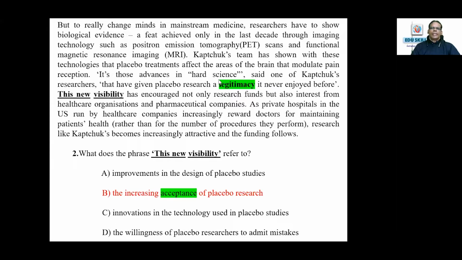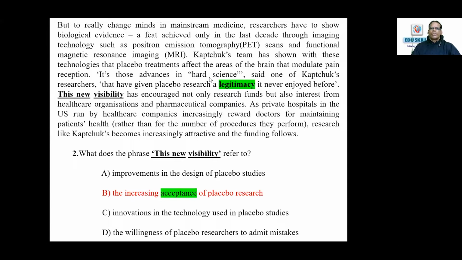Now you see, normally you need not read the whole paragraph. You can just launch into this particular highlighted phrase, the new visibility. Then you can just read that particular sentence or the next sentence if need be. If you are not sure, you can go to the previous sentence. So here, in the previous sentence, the meaning is given: legitimacy. The synonym used is acceptance. Legitimacy it never enjoyed before, the increasing acceptance. It is paraphrased. So this is very clear.